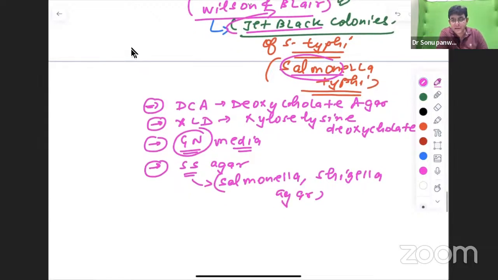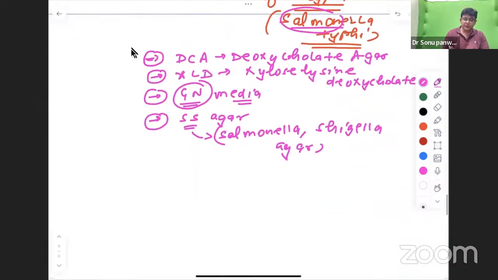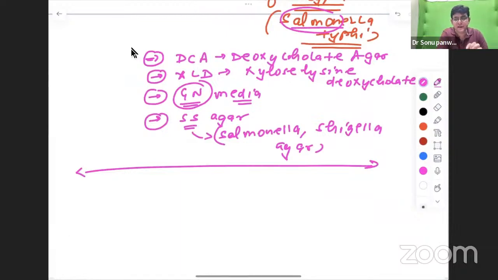These are the various culture medias which you use for Salmonella as well as Shigella because they go hand in hand. They are brother and sisters. But the exclusive one, if somebody asks for Salmonella typhi, is Wilson and Blair. On that, which sort of colonies do they come? Jet black colonies. And how to remember? Salman have gone in that black jet to meet whom? Tony Blair. Is it fine? So these are the various culture medias which you should know, along with enrichment and transport media, for Salmonella typhi.